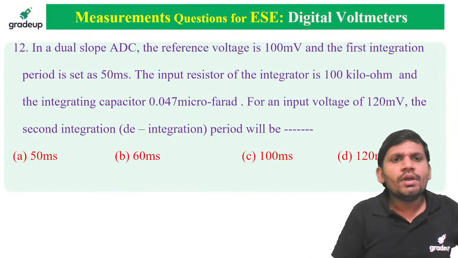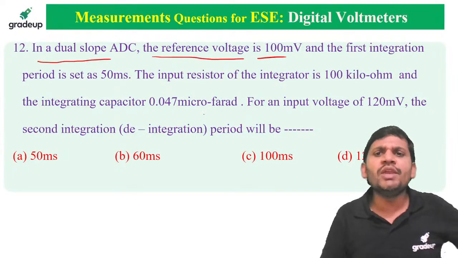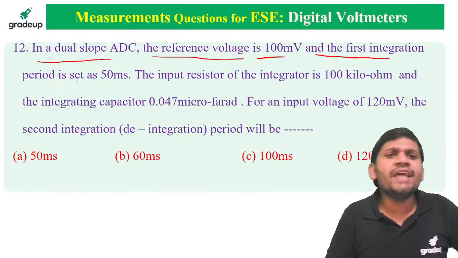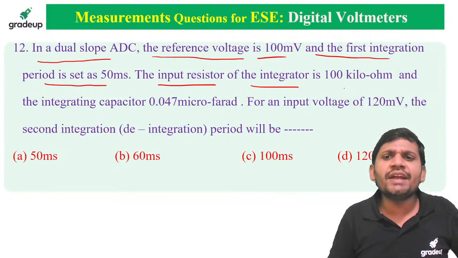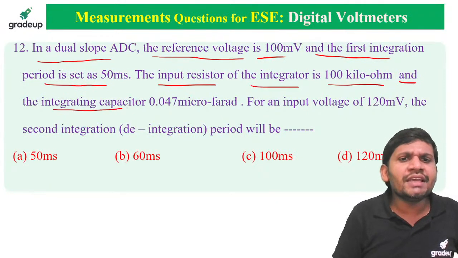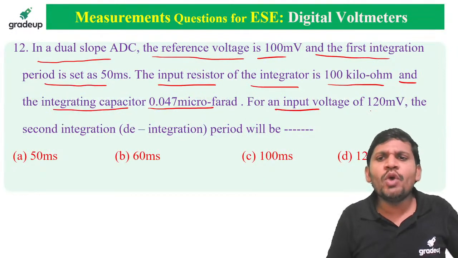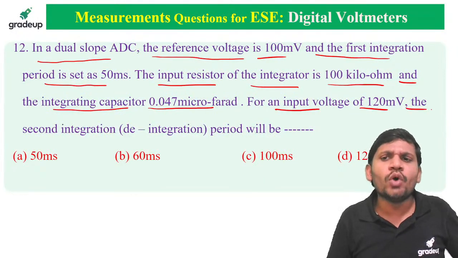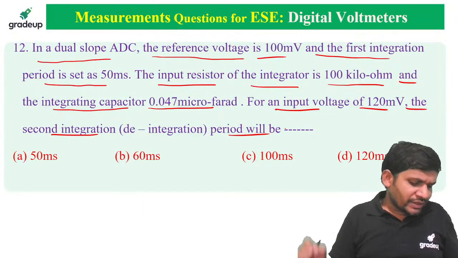In a dual slope ADC, the reference voltage is 100 millivolts, and the first integration period is 50 milliseconds. The input resistor of the integrator is 100 kilo ohm, and the integrating capacitor is 0.047 microfarad. For input voltage of 120 millivolts, the second integration period will be dash. This is the question.